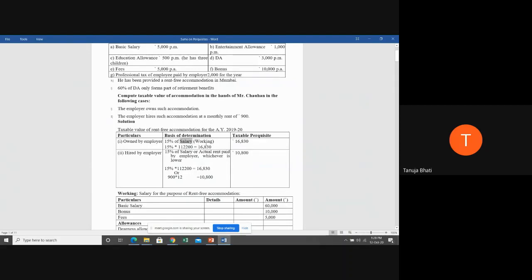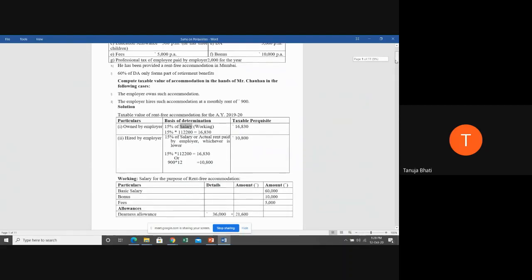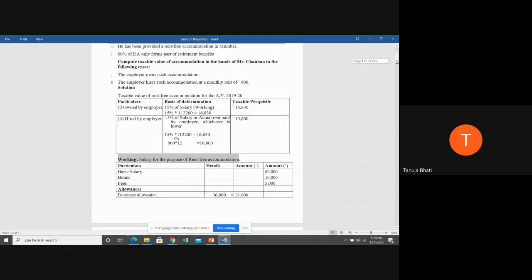Now what is salary? I told you salary means everything excluding perquisites. So let us first see this working. See here the working. Salary for the purpose of rent-free accommodation will be basic salary.